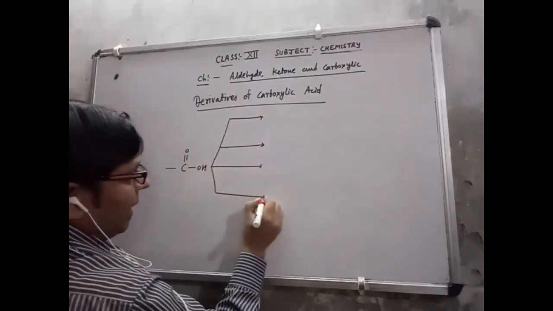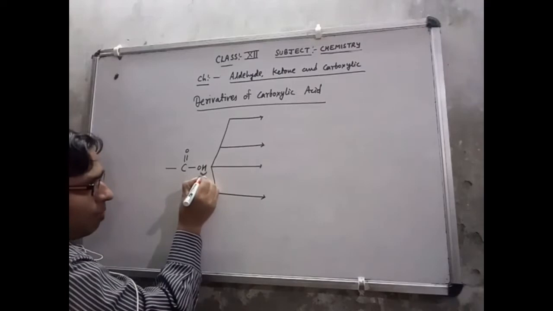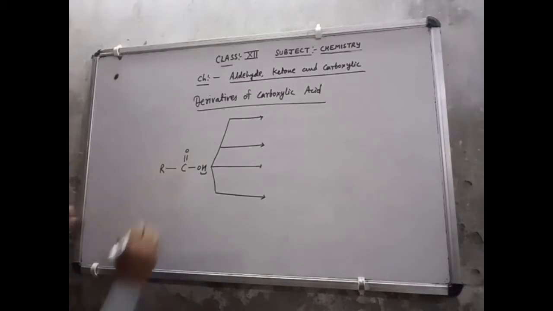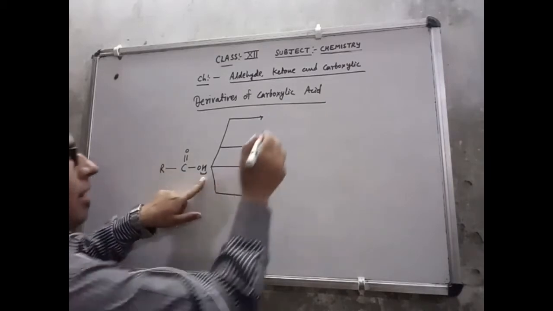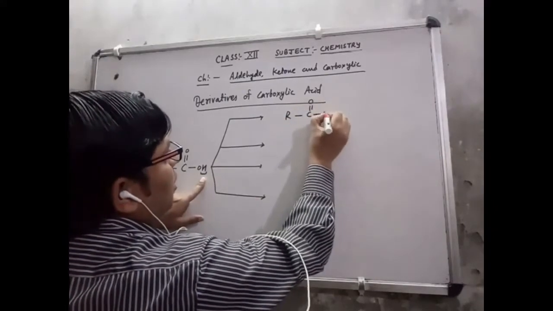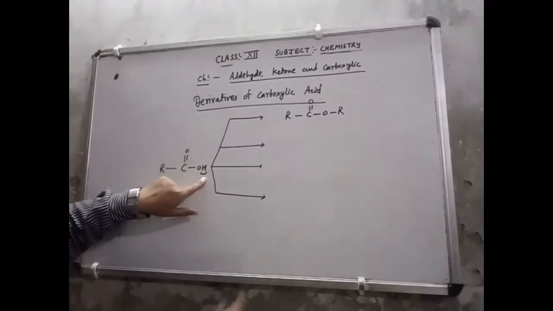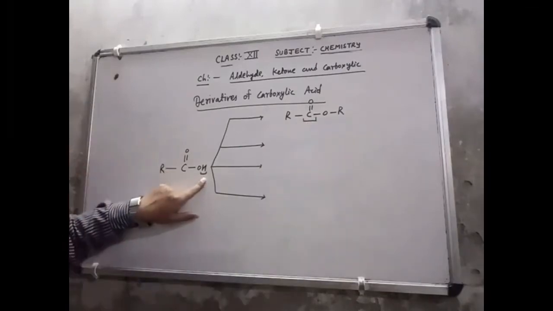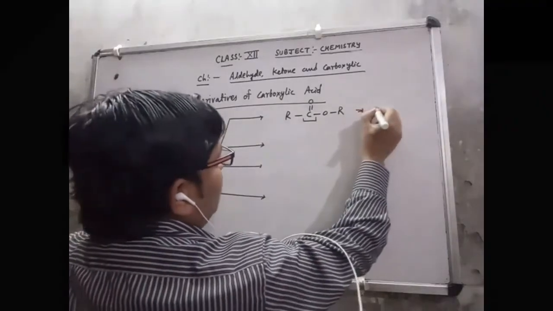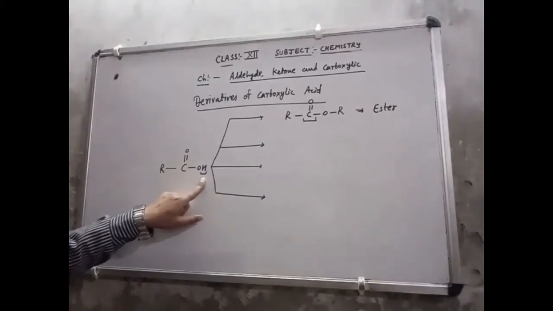Now suppose in place of H, I attach one more alkyl group. This is also an alkyl group, and one more alkyl group I attach here. So this is R single bond C double bond O single bond O single bond R. That means only in the place of H I am changing. Again you can see the carbonyl group is available, so this is also a carbonyl compound. Now the name of this compound is ester.